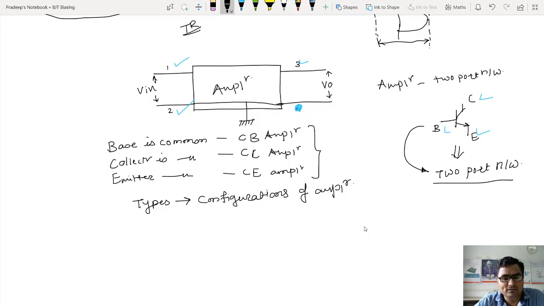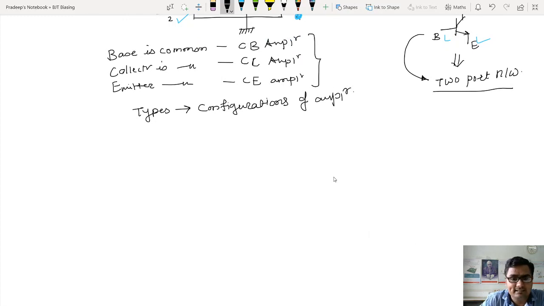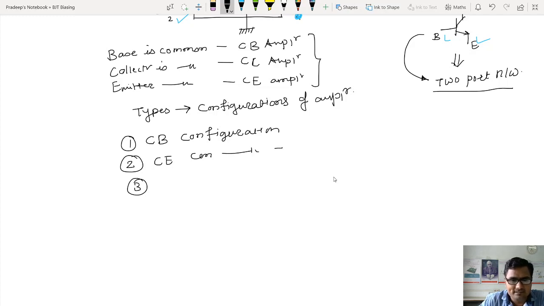And the short form that we have already decided: the first configuration is the common base configuration, CB configuration. Then the second configuration is the common emitter configuration. The third configuration is the common collector configuration. So from this chapter, we have to start with those three configurations. Now what to do exactly?